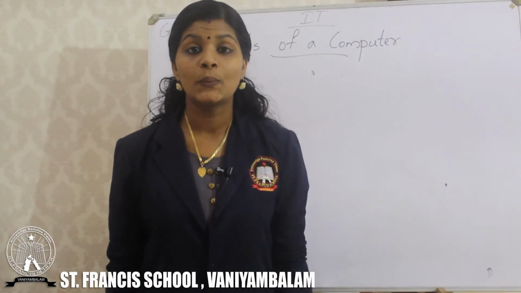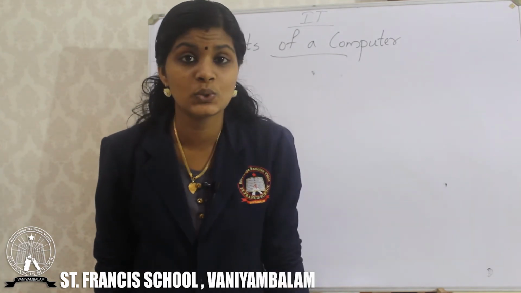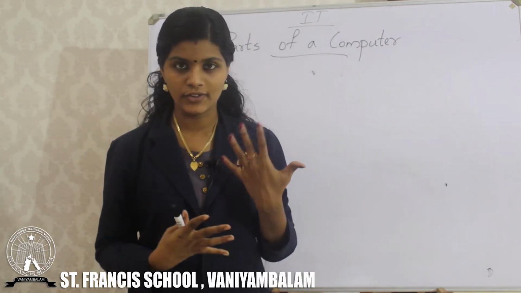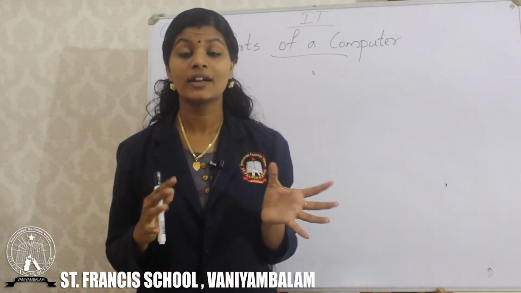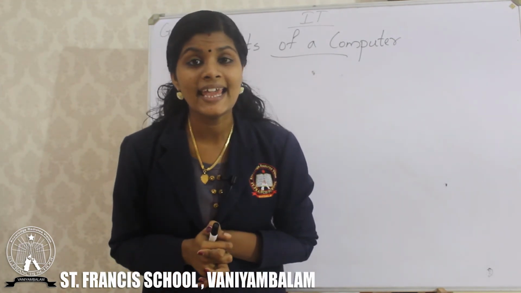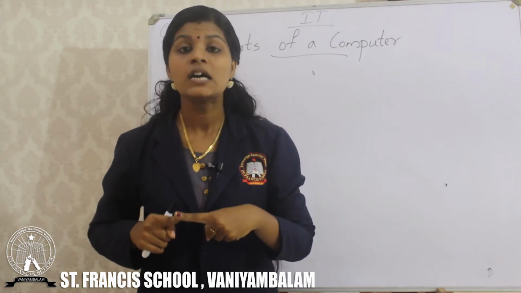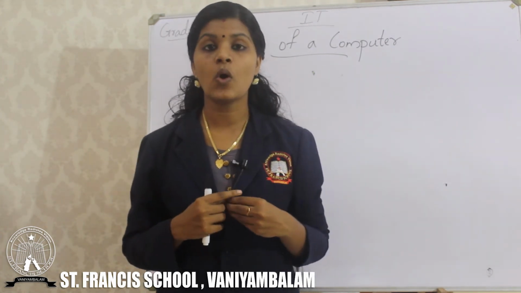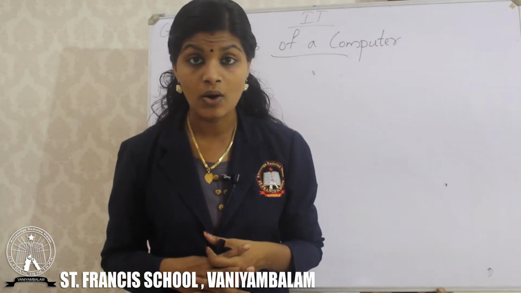So children, we have discussed the 3 parts of a computer. So once again we can recall it. The first one is monitor. Monitor looks like a TV. So we can watch movies, cartoons, everything on the monitor screen.